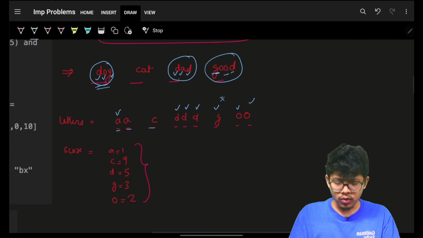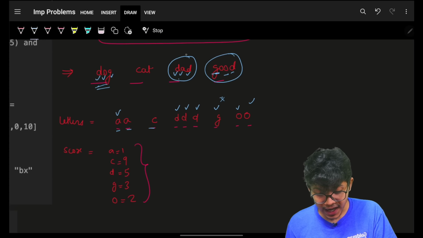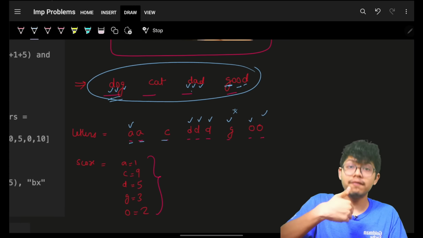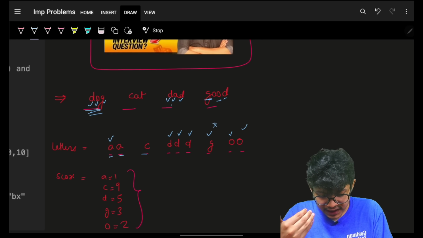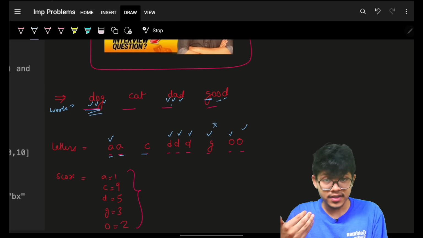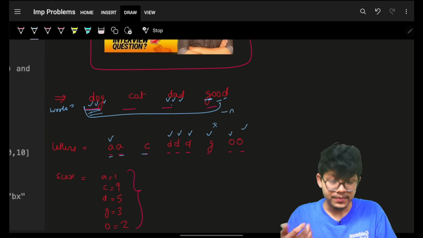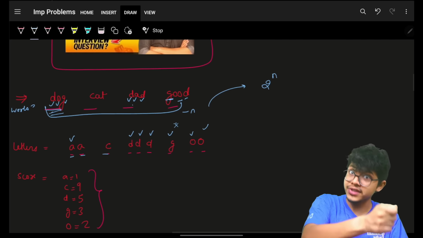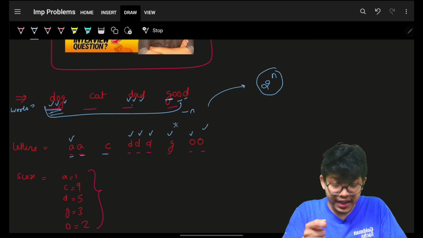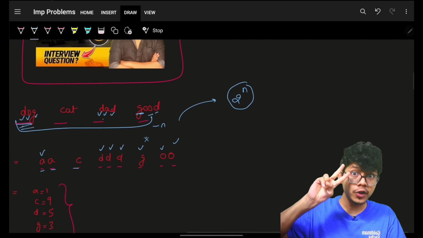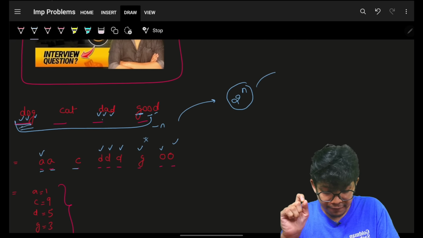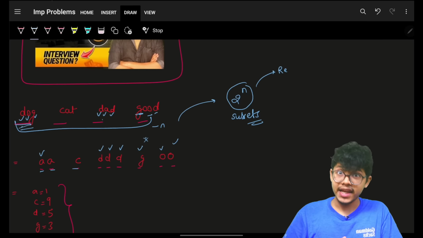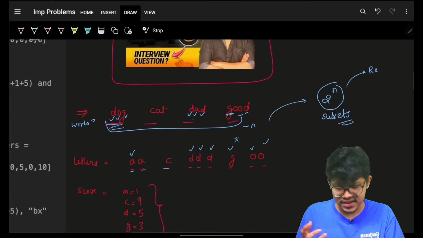Okay, so now our main task is that I want the maximum score out of all the subsets which I can form. I know that if this is words, and this is of length n, I can easily generate 2 raised to the power n number of subsets. Now, to generate these subsets, we have 2 ways, and these are fixed ways. If you don't know what subsets are, it is okay.